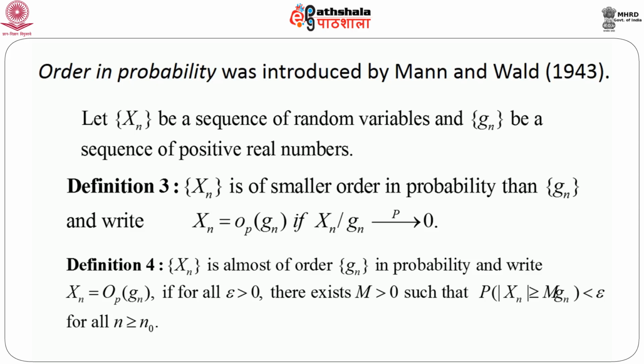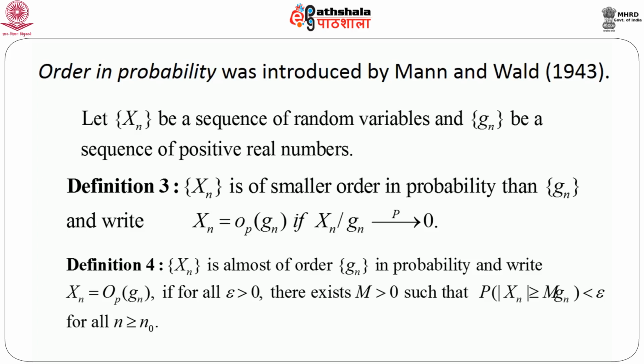Now, since X_n is a sequence of random variables, simple limit has no meaning. So, we have to consider limit with respect to probability, and that is why we define that X_n equals small o_p of g_n if X_n by g_n goes to 0 in probability.